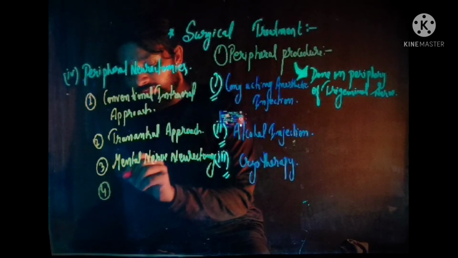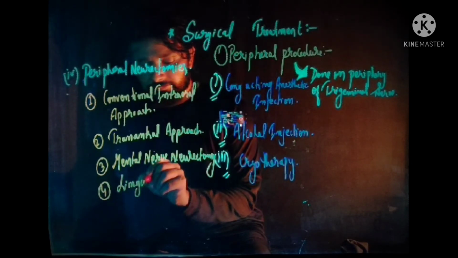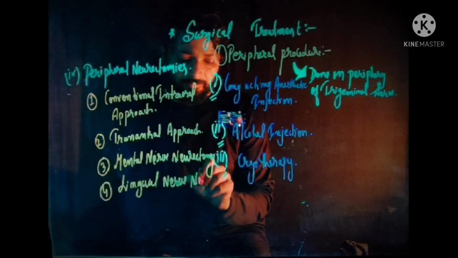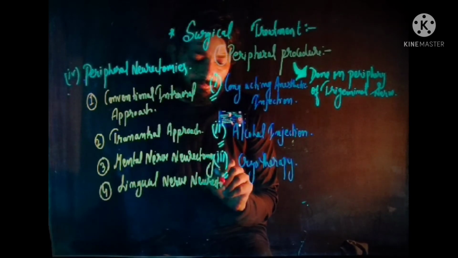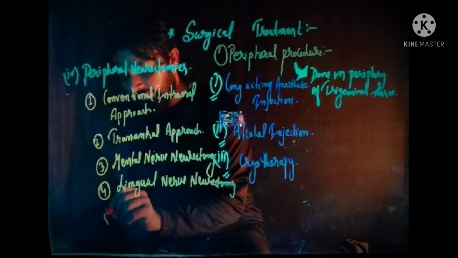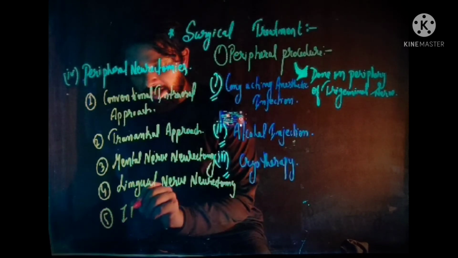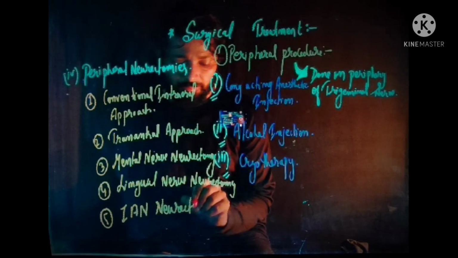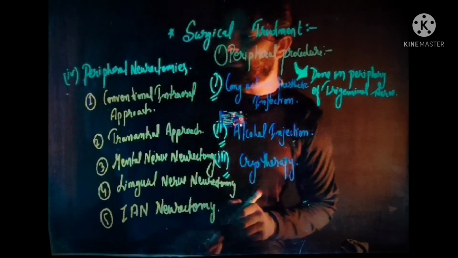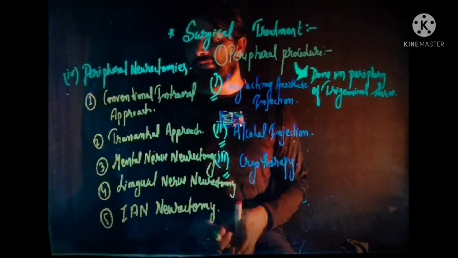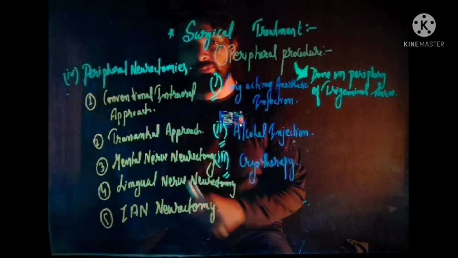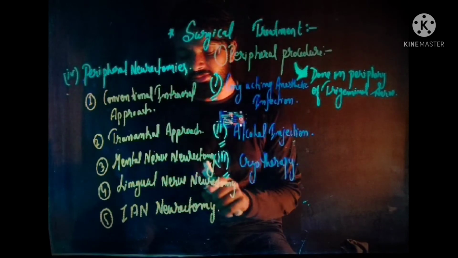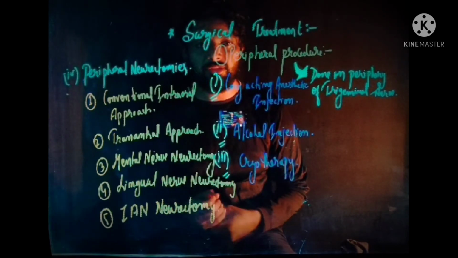Fourth one is lingual nerve neurectomy. And fifth one is inferior alveolar nerve neurectomy. So the peripheral neurectomies include the conventional intraoral approach, the transantral approach, mental nerve neurectomy, lingual nerve neurectomy, and inferior alveolar nerve neurectomy.